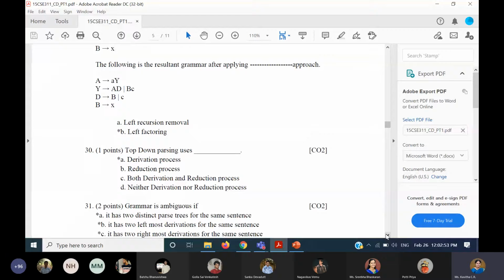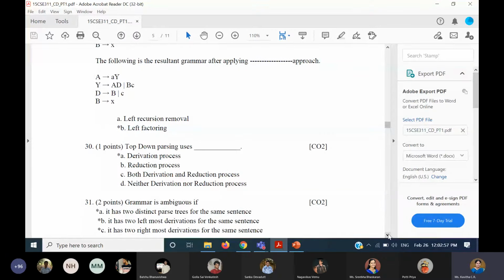Top-down parsing uses the derivation process. Some people have written derivation and reduction process. No. In top-down parsing we call it derivation, and in bottom-up we call it reduction. But if you want to use the terminology derivation for bottom-up, then you should mention that it is rightmost derivation in the reverse order. Otherwise, we commonly call it the reduction process.